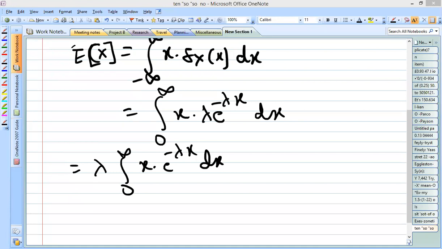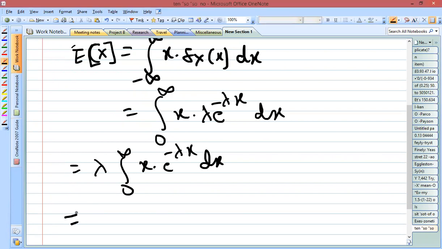So let me try to do it. Here lambda is a constant that I'm going to take outside. Next you have to integrate using integration by parts. Lambda is a constant. Now what is the next step? You can keep x as it is, that is, you apply the u into v formula: x into the integration of the second term. What is the integration of the second term?